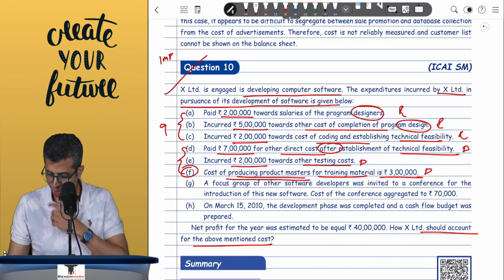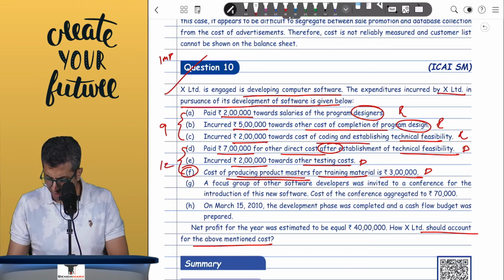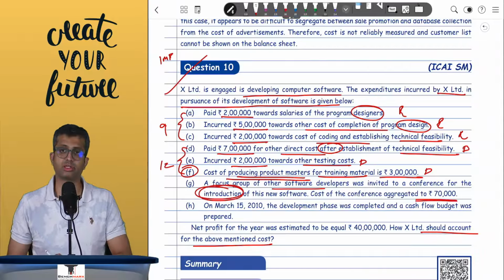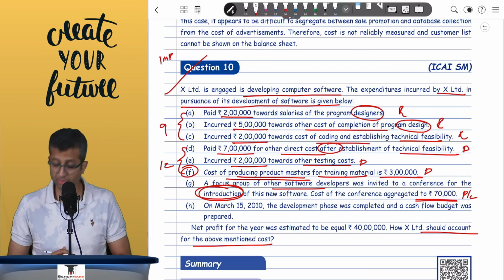So over here 7, 2 and 3, that comes to around 12 lakhs. A focus group of other software developers was invited to a conference for introduction of this new software, and this cost went up to 70,000. Now this is inauguration expense, will be taken to the P&L account.